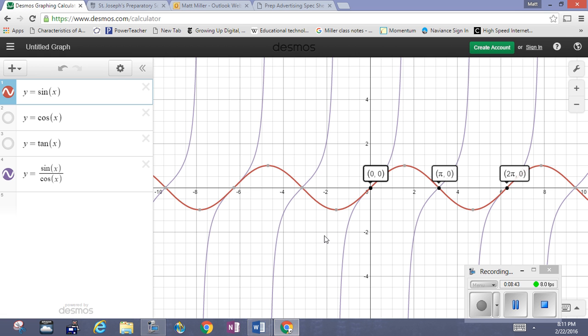So a lot can be learned here by the definition of the tangent as the sine over the cosine, and Desmos allows us to explore these features quite readily. I'm going to let you explore with Desmos, with some guidelines on a sheet that I'm going to provide you, the other trig functions, mainly the secant, cosecant, and cotangent.